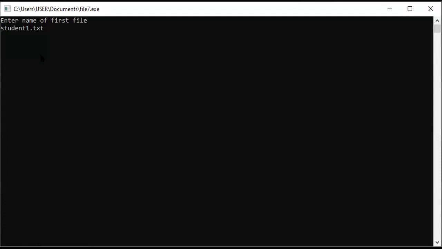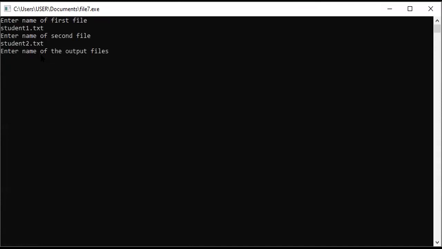According to my file names, I just type that my first file name is student1.txt and my second file name is student2.txt. And now I'm going to give the name of the file to be created, which is a new file, not created before running the program.